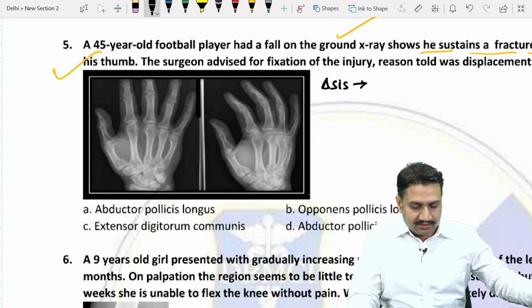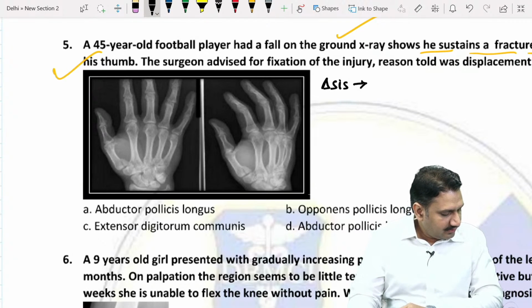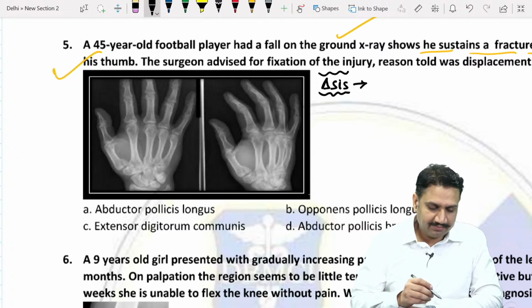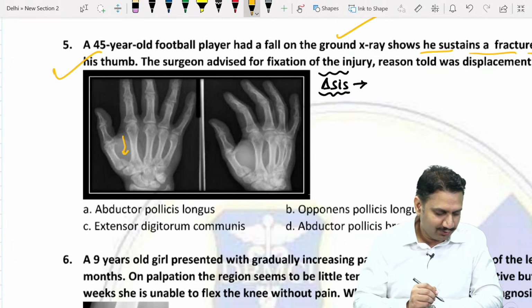What is the diagnosis for question number 5? Okay, so what is the diagnosis, guys? Can you make up the diagnosis? Can you see this fracture over here? It is abductor pollicis longus. Diagnosis, nobody is saying. What is the diagnosis?